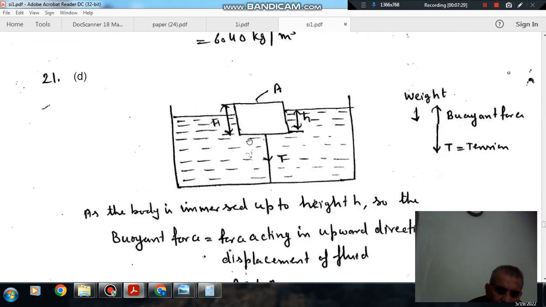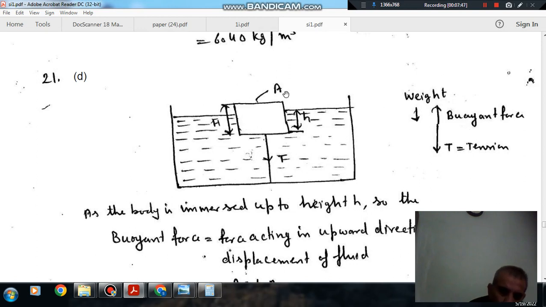Here T is the tension in downward direction, and weight is also acting downward, because the body due to buoyant force tries to go up. So tension will be in downward direction and buoyant force in upward direction.